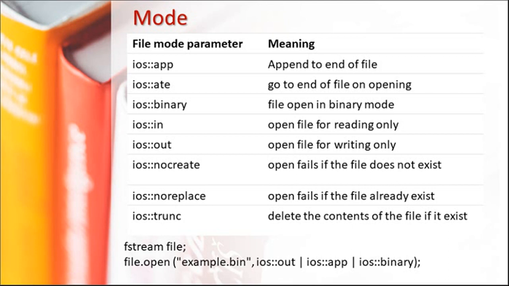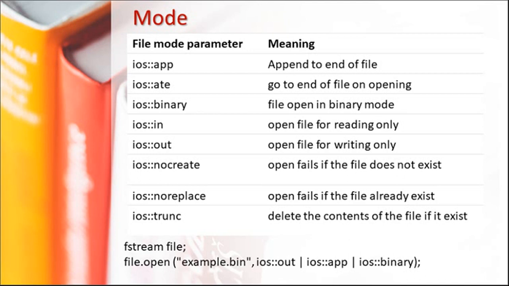Out is only writing, means we are writing records to the file. Nocreate opens a file only if the file exists. Noreplace means if the file already exists, then you can use noreplace. Sometimes we may not want to replace with a newer one, so we have to keep the previous one, and we can use this type of mode. Trunc deletes the contents of the file if it exists.